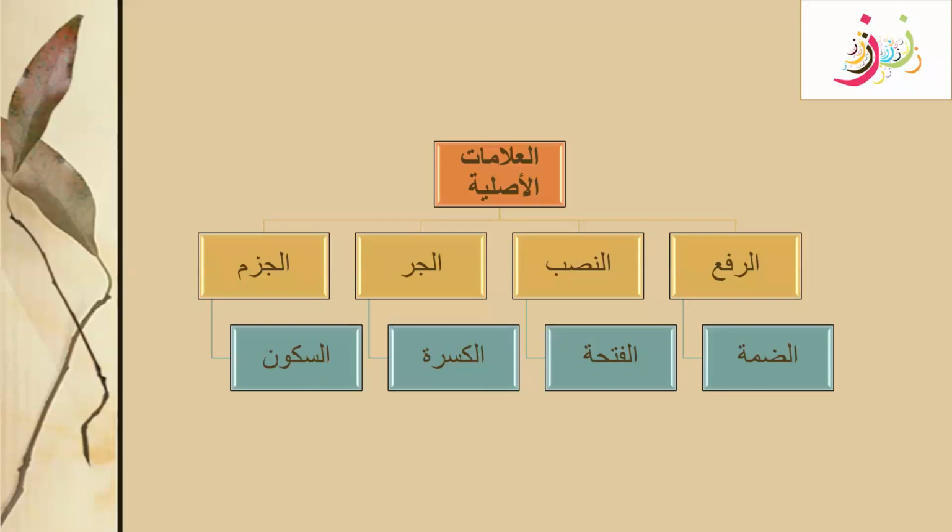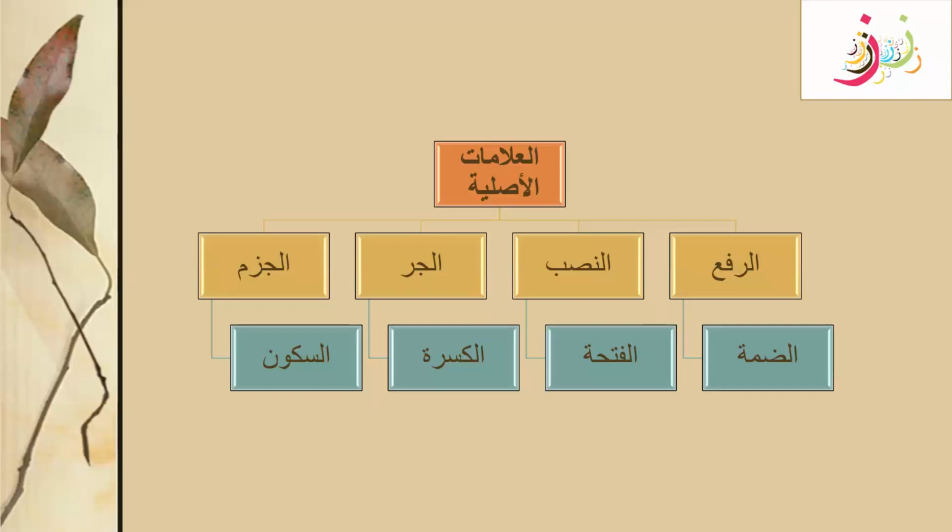For the nasab state, we know that normally it is always carrying a fatha on the last letter. Similarly, for the jar state, we always know that it will carry a kasra on the last letter. And for jazm, it's always a sukoon. So these are the four signs that are normally used: Dhamma, Fatha, Kasra, and Sukoon for Rafa, Nasab, Jar, and Jazm, respectively.